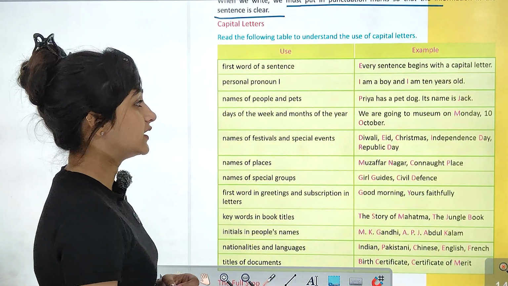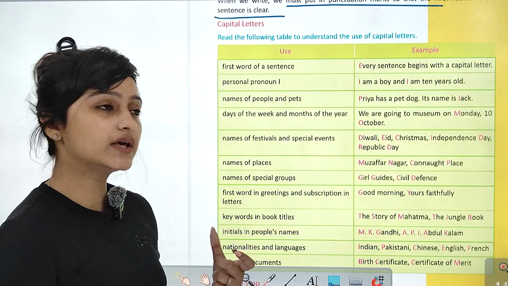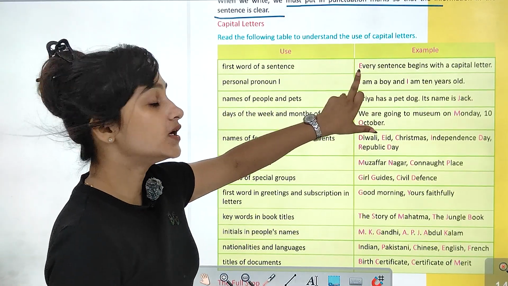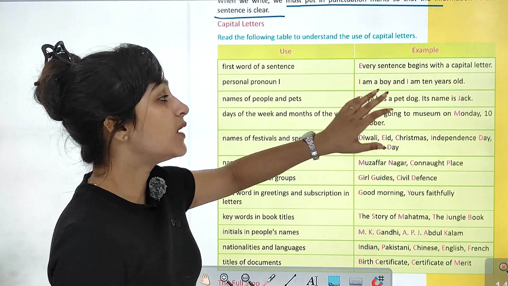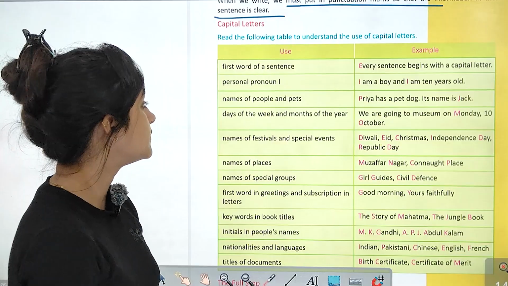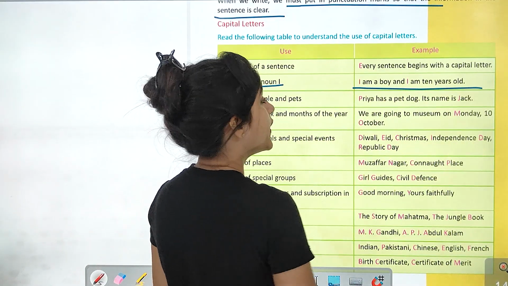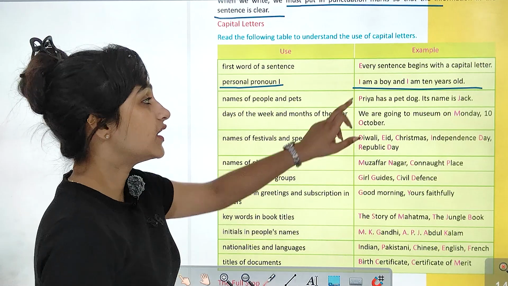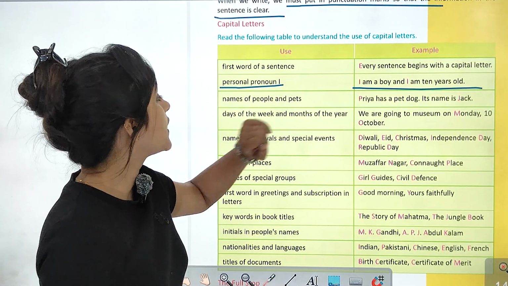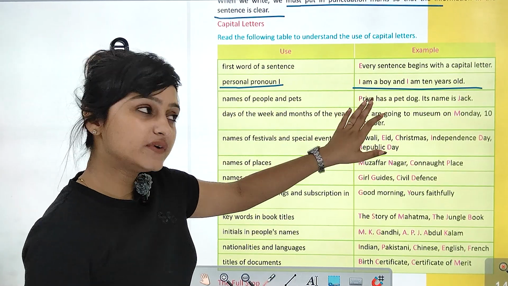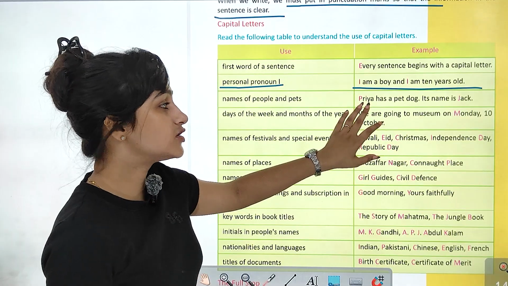First words of a sentence, हमेशा हमारा जो first word होता है sentence का, that is the capital letter. Every sentence must begin with a capital letter. Personal pronoun I: I am a boy and I am 10 years old. ये हमेशा आपका capital letter रहेगा. Names of people and pets always capital letter. Like Priya has a pet dog.